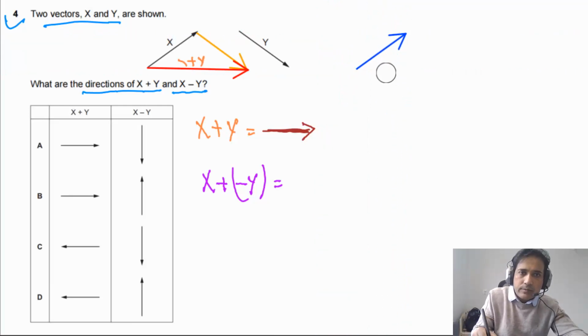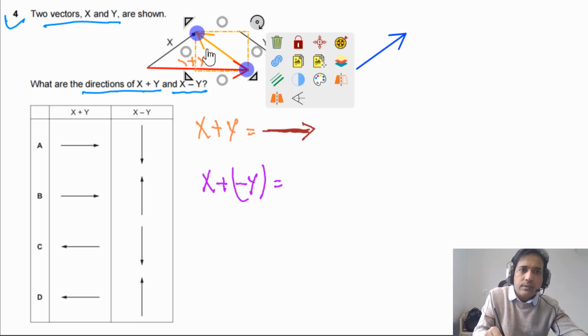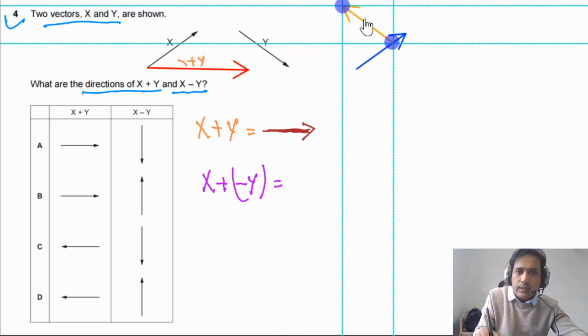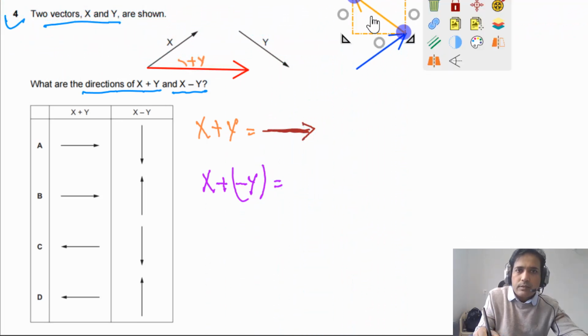And vector y has to be the negative vector. So the negative vector means we can just rotate this one by 180 degrees. So this is negative. Now we can move this one and we can place this one here. So this is minus y.